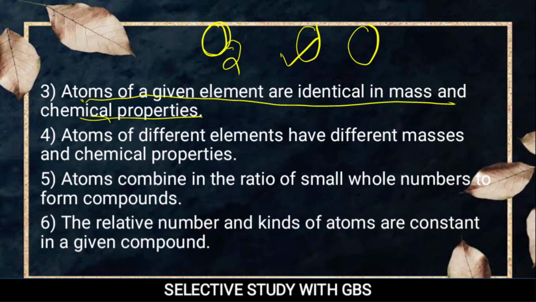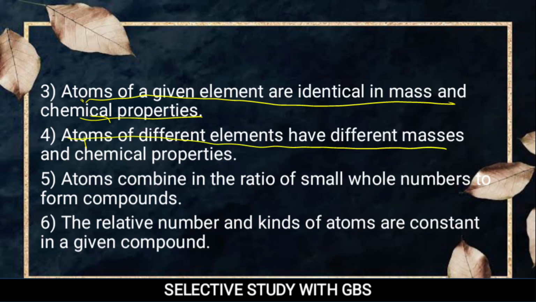After that, in the next point, we read that atoms of different elements have different masses and chemical properties.